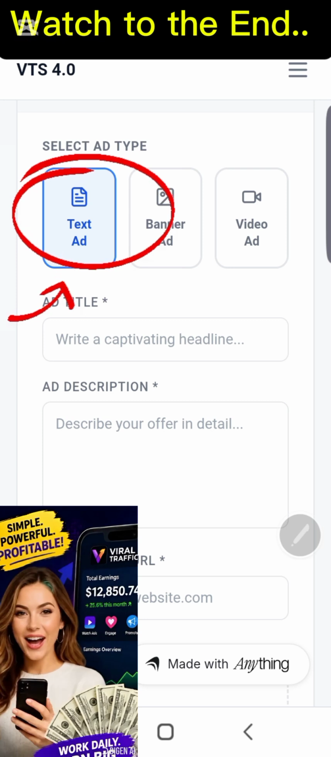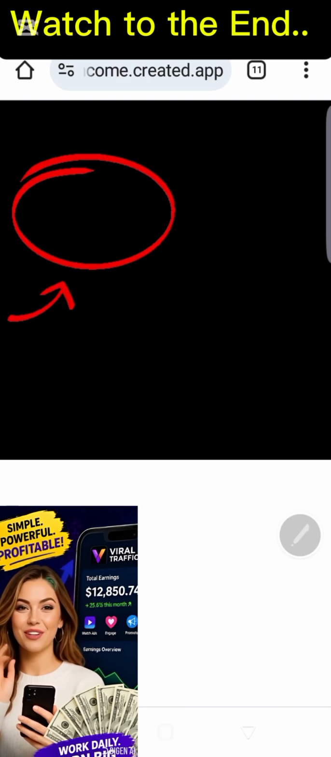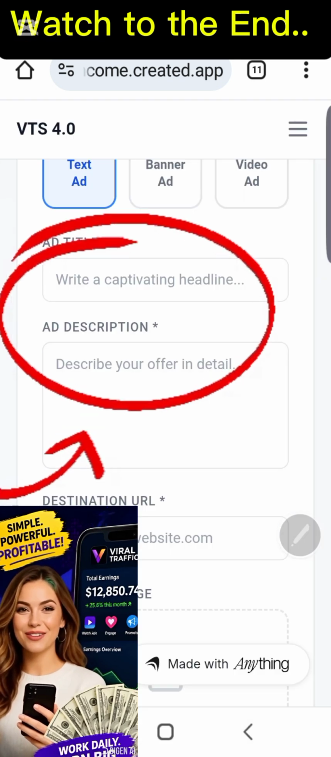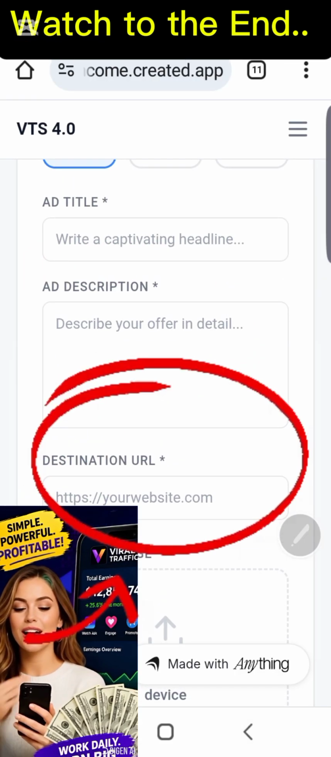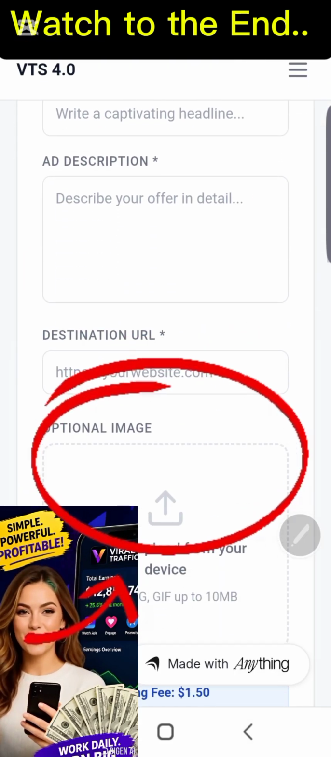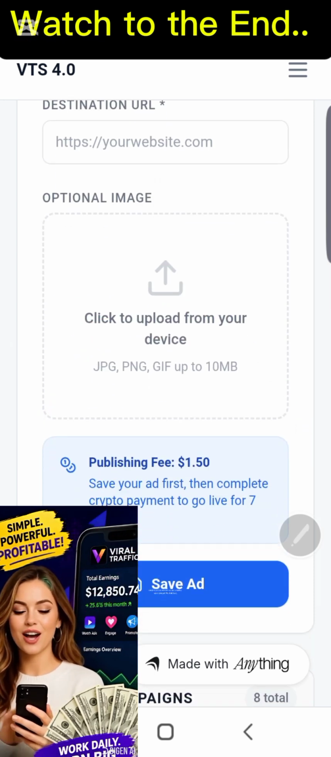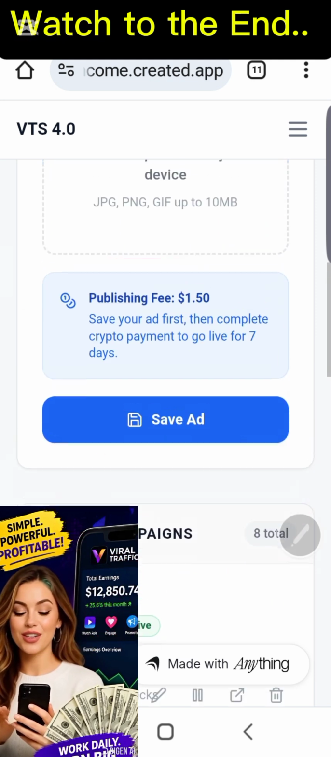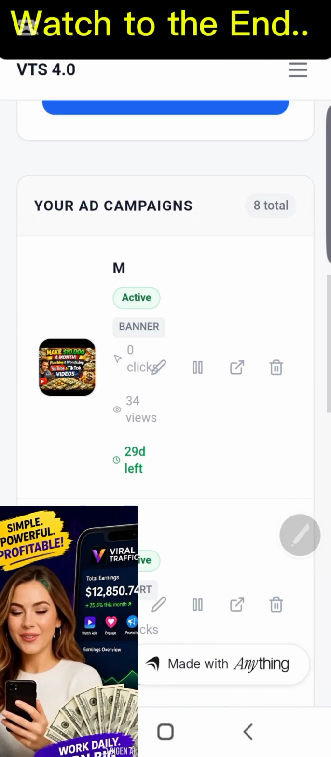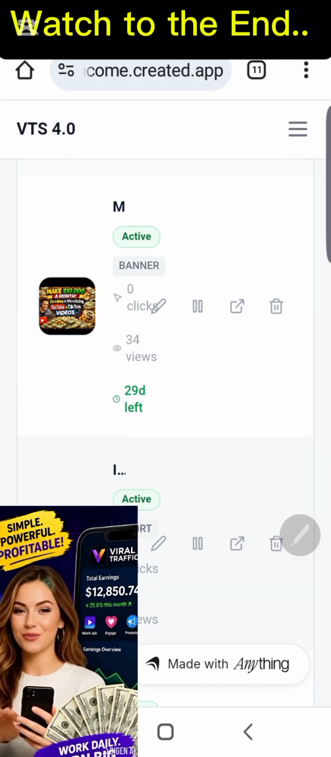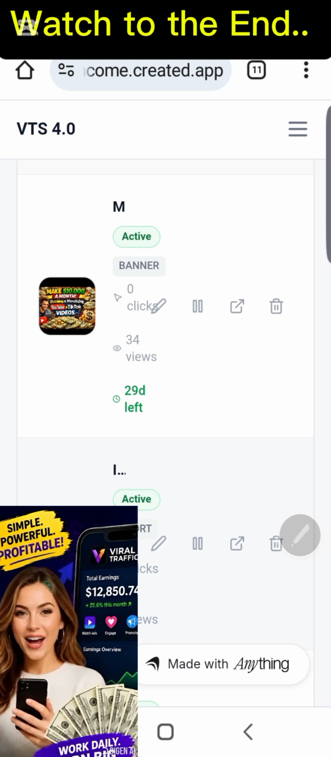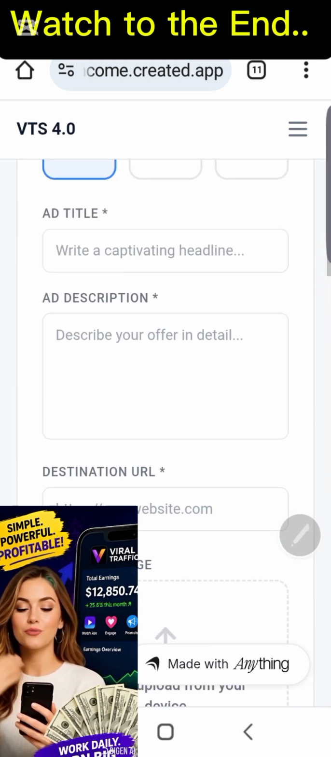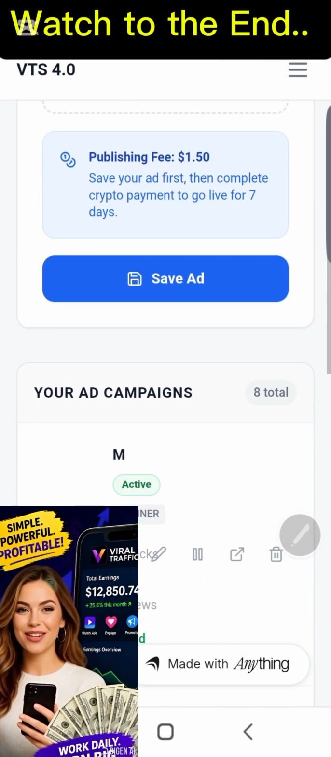And then here you can run text ads. Just input the ad title, the title of your business or your campaign, and then the short description here. And then there you put the link. The link is very, very important. And then here you upload any image that represents your business. And once you hit Save Ads, it's going to save your ads, and then your ads will appear here. Then it's going to show you how to make payment for the ads you order.